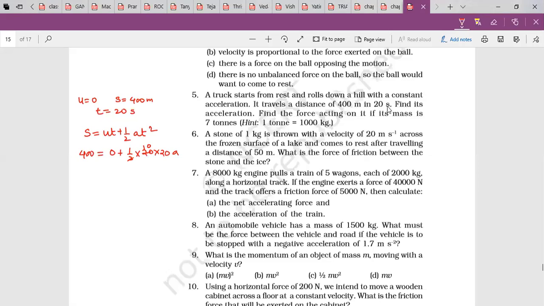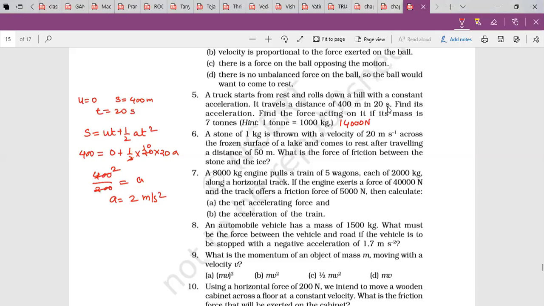Is it correct, ma'am? A is equal to 2 meter per second square. And then 7 tons. 1 ton is 1000 kg. So 7 ton is 7,000. Ma'am, 14,000 newtons is the answer. Next question.